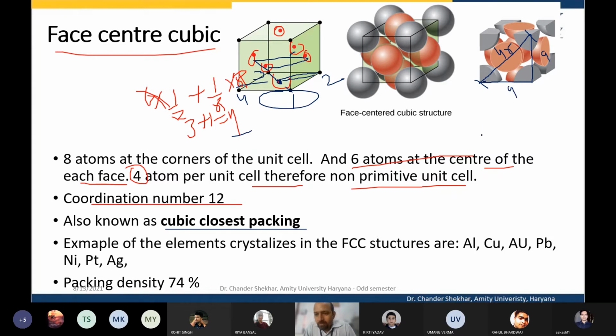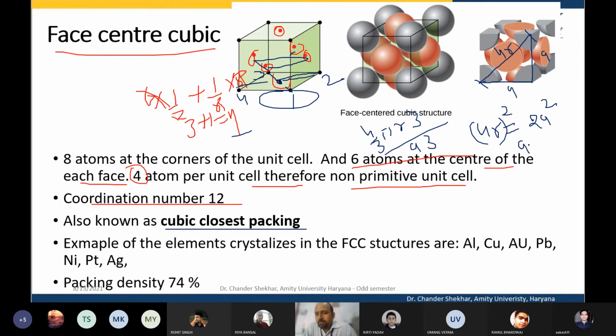By Pythagoras theorem, we can have 2a square is equal to 4r square. The volume of the unit cell is again a cube, so I can write the value of a in terms of r.